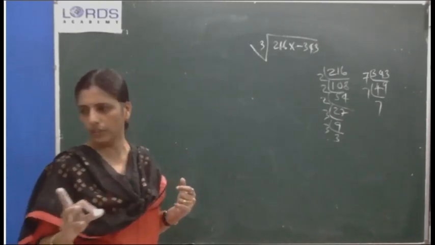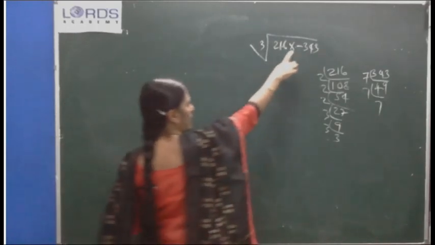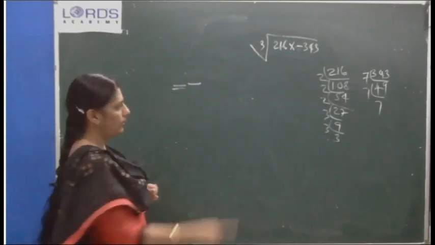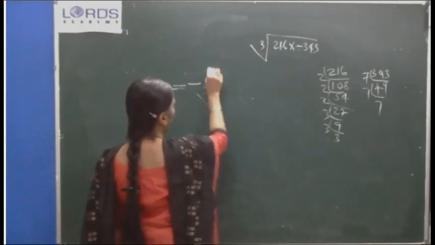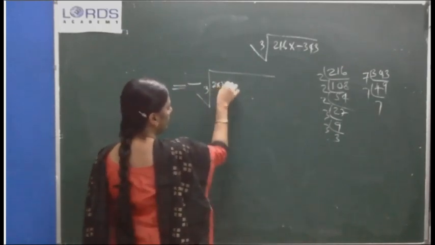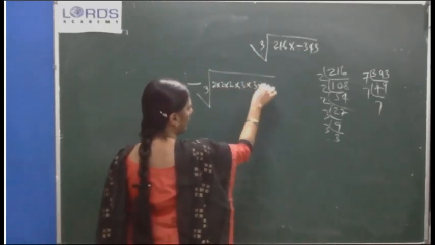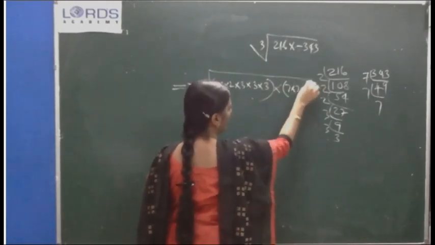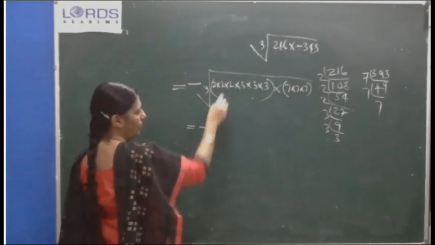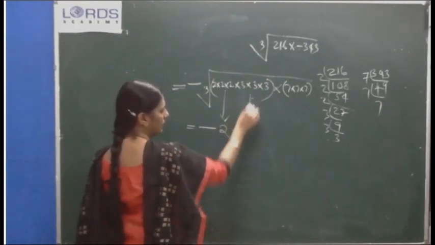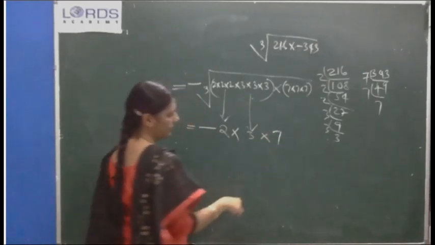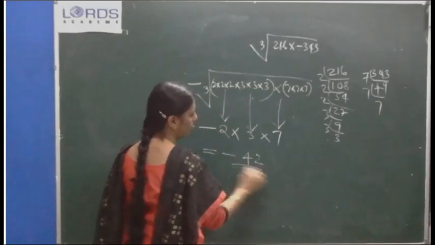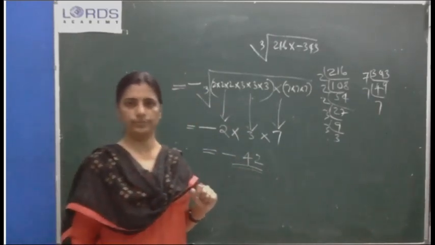Anyway, in the answer negative will be there, because of this negative. Now, cube root of 2 into 2 into 2, 3 into 3 into 3 for 216, into 7 into 7 into 7, is equal to negative 2 into 3 into 7. What is the answer? Negative 42. Negative 42. Clear?